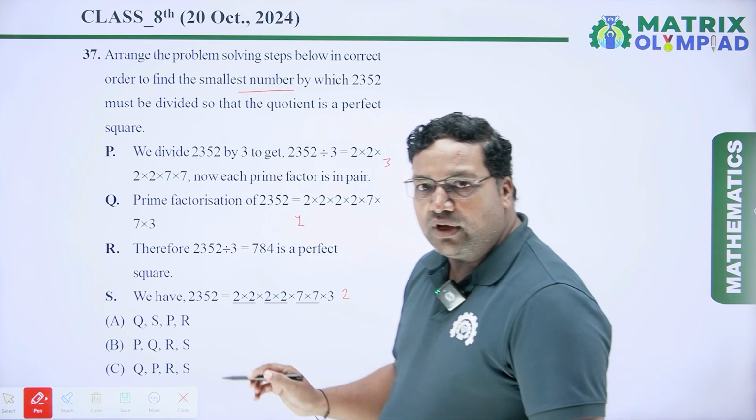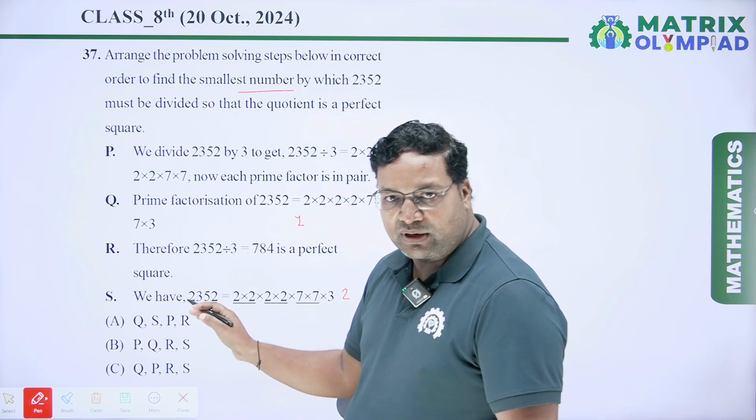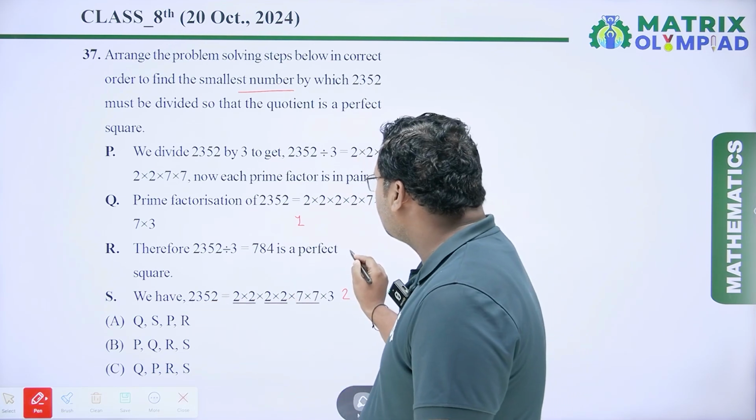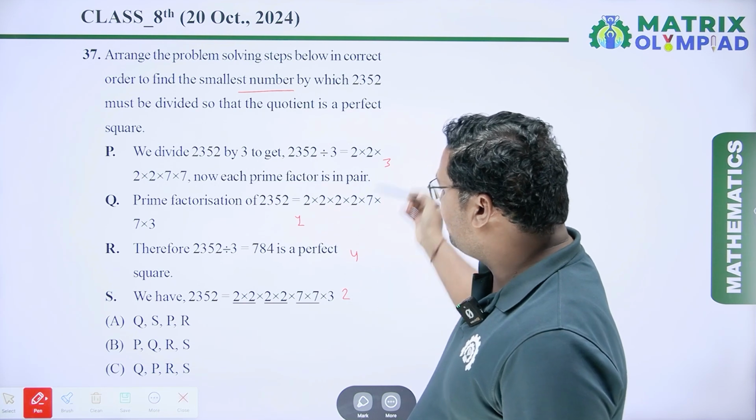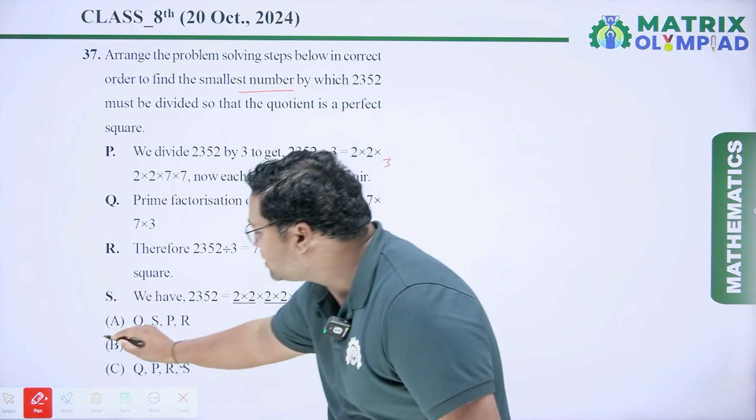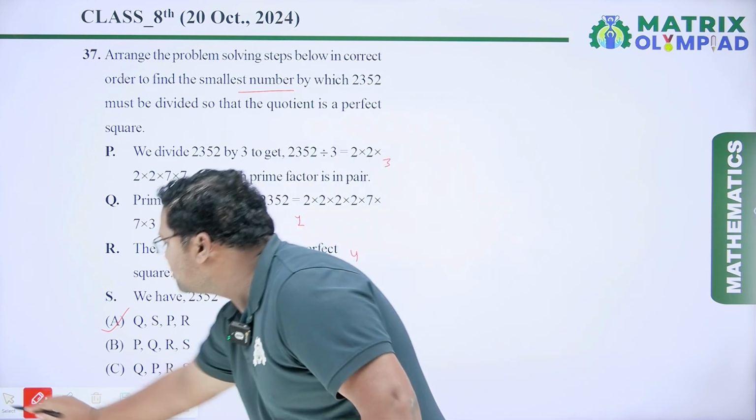Next we have to calculate the perfect square number when we divide this number by 3. So our step number 4 is this. So our right sequence is Q, S, P, R, which is option A. So option A will be the right answer. Now coming to the next question.